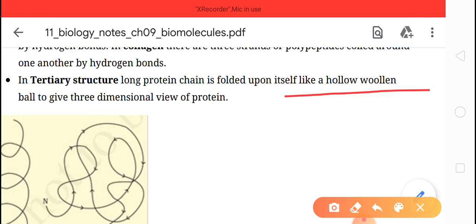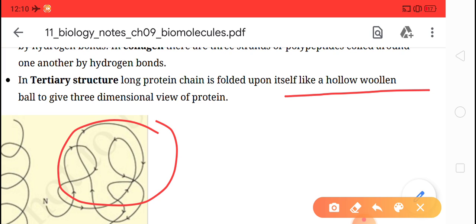बेसिकली ओवरलैप करते हैं पॉलीपेप्टाइड चेन एक दूसरे को. ओके, एंड ओवरलैप करने के बाद लाइक दैट दे फॉर्म द 3D structure. And this tertiary structure is functionally active. Between polypeptides, there are various bonds like peptide bond, hydrogen bond, ionic bond, and disulfide bond. These bonds help the protein to become stable and functionally active.